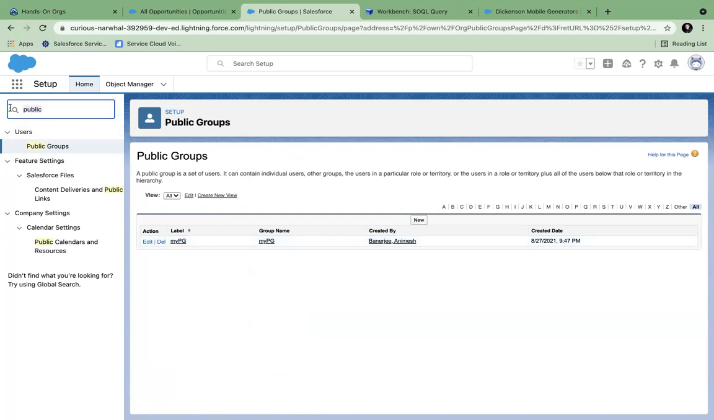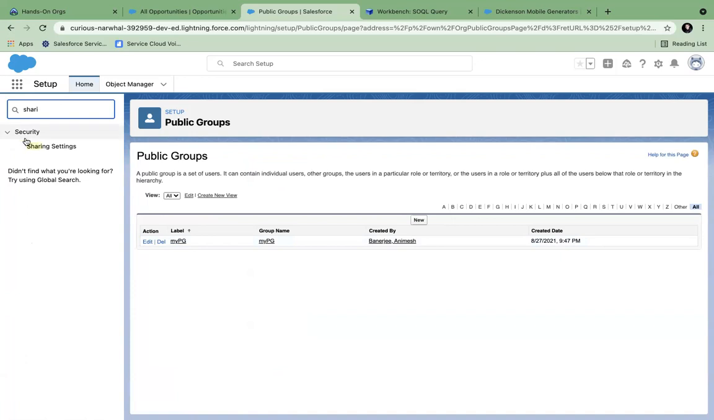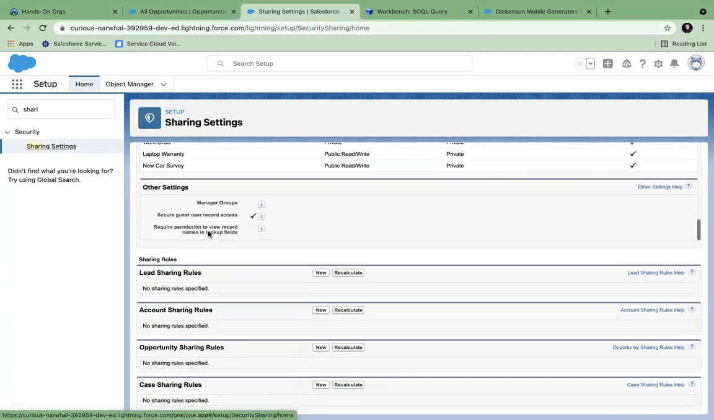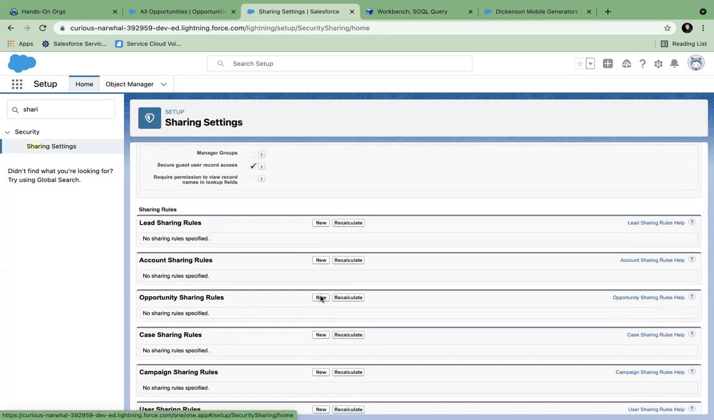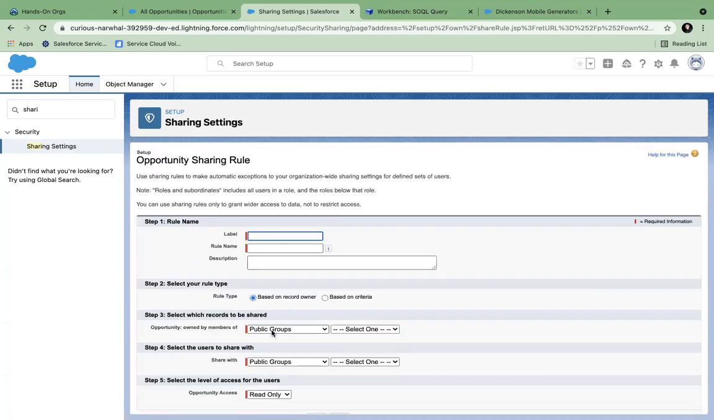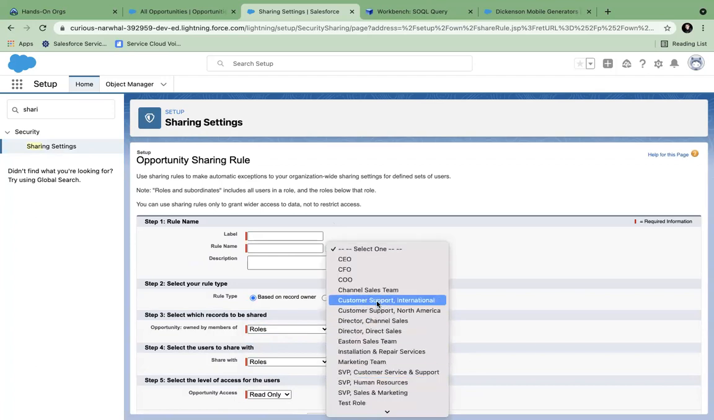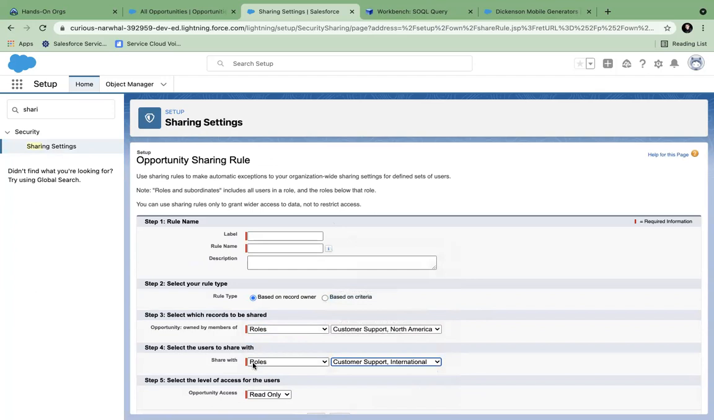What is the benefit? If I create something like this, when I am creating a sharing setting, I don't have to depend only on roles. So if I go to maybe opportunity sharing, I create a new opportunity sharing. What I can do is select role or public group. So I can select role, and I can say CEO, North American data should be shown to international people. This is an opportunity based on record owner, that is ownership based sharing.